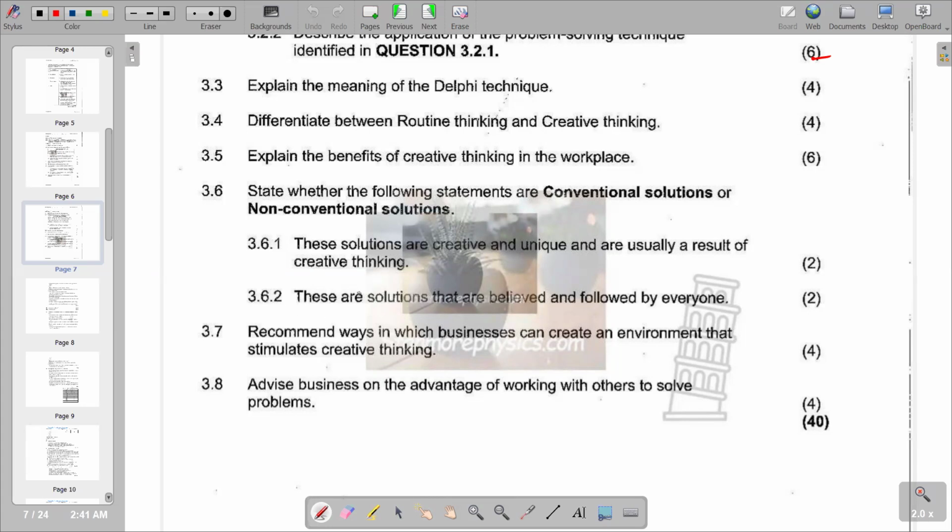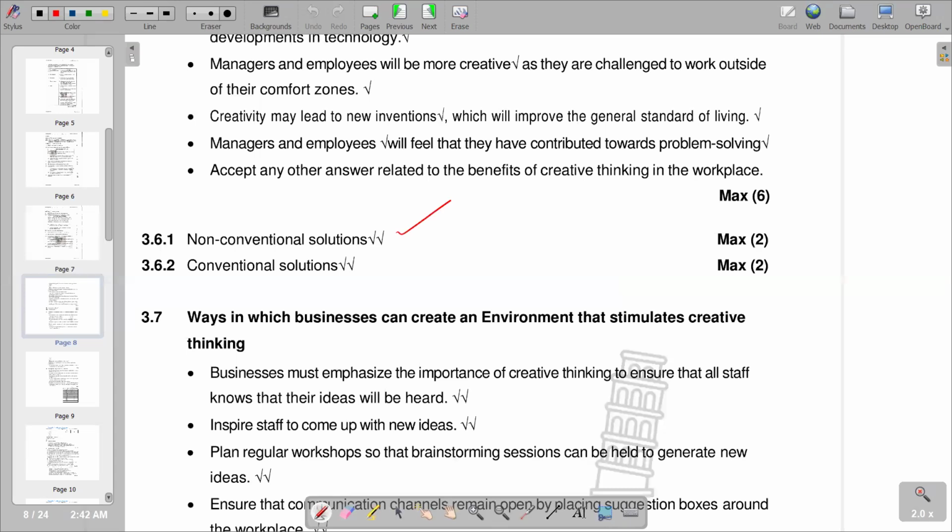Then 3.6.2, these are solutions that are believed and followed by everyone. So whenever we are following a standard, something that is being followed by everyone, it becomes conventional. So we've got conventional solution on 3.6.2. So in terms of the memo section, we've got non-conventional on 3.6.1, then 3.6.2, we've got conventional. So these are the responses that we have.